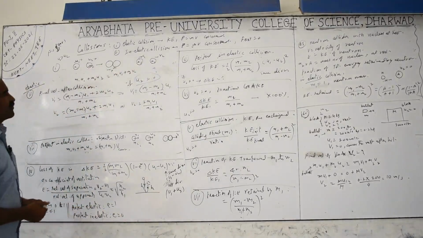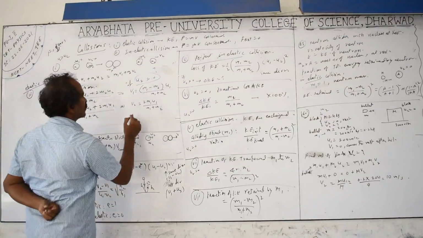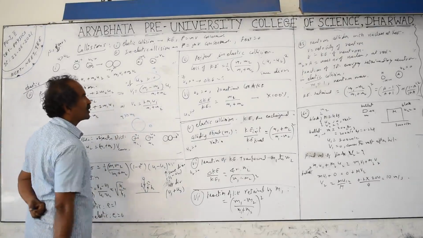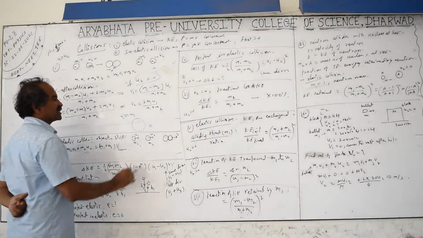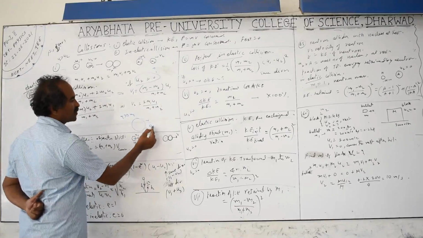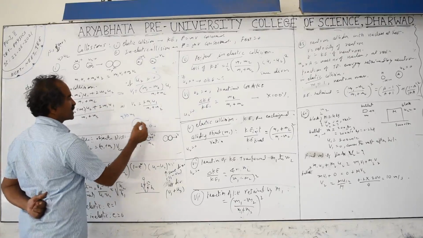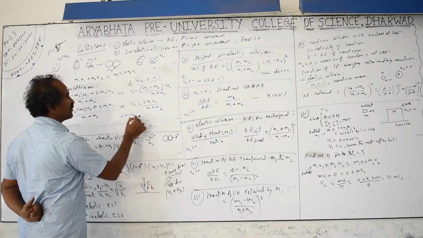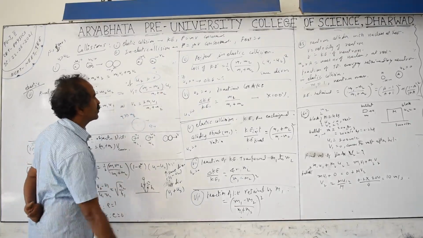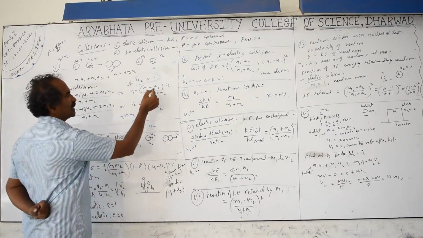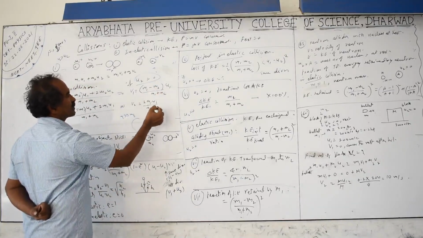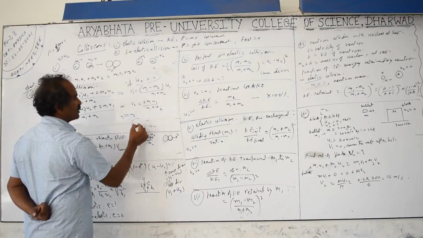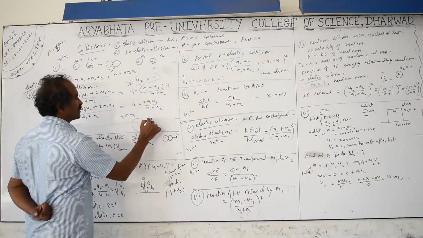Next, other conditions. If m1 is much greater than m2, a very big body hitting a small body, then in that case the small body goes with the velocity of the small body. In this case the second body is initially at rest, and the very big first body compared to m2, the m2 is approximately 0 in both expressions. In that case m2 is 0 in both cases. Then v1 is equal to u1. The first body's speed is not at all affected. So v1, this is the final value.